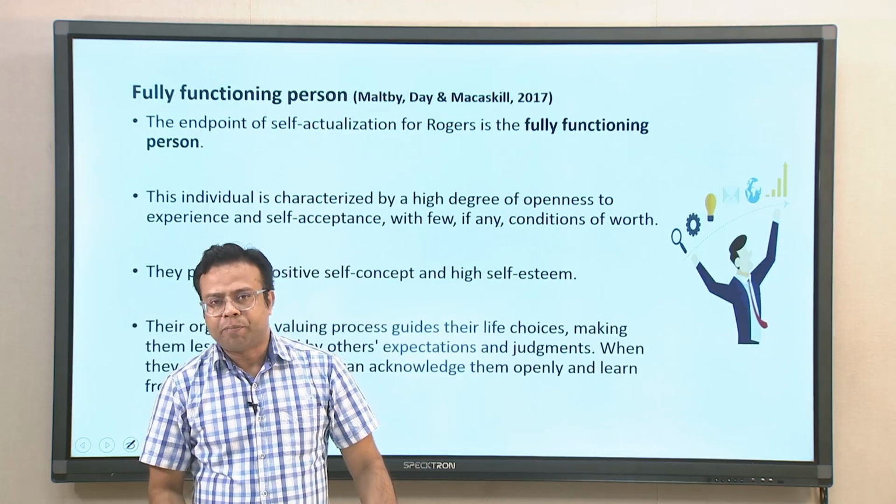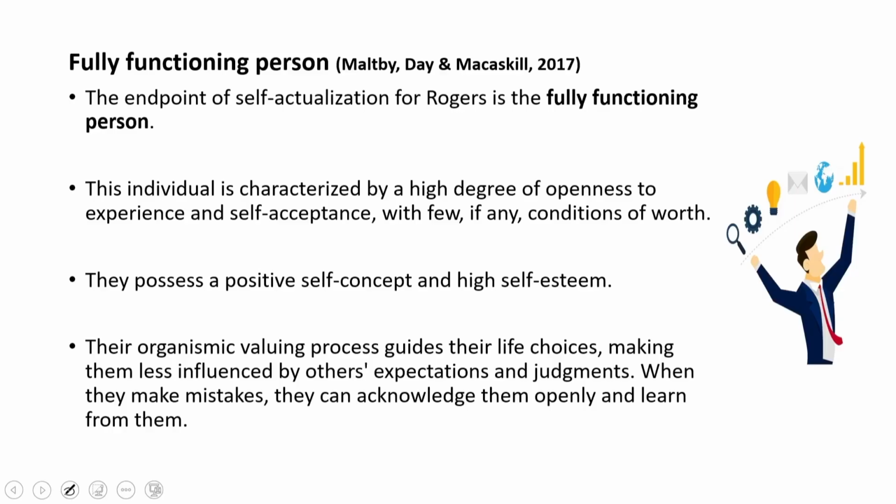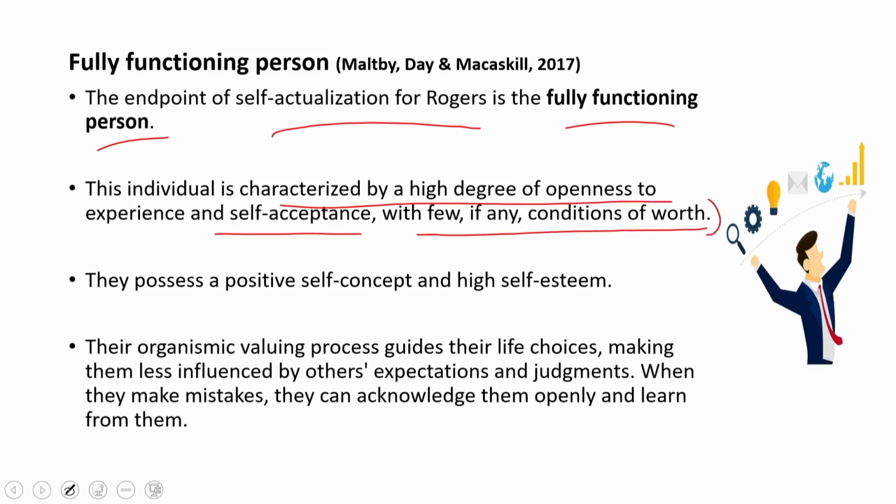Now, Carl Rogers talked about the fully functioning person. What is it like to be a fully functioning person who is in touch with the real self and so on? According to Rogers, the purpose of therapy is to make a person fully functioning, so that he functions in a much better way. The end point of the self actualization process is the fully functioning person. This individual is characterized by a high degree of openness to experience and self acceptance with few if any conditions of worth. So, they will be very open to experiences and they will have a lot of self acceptance.